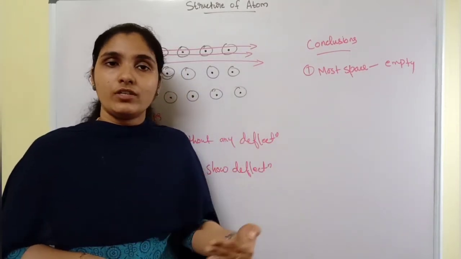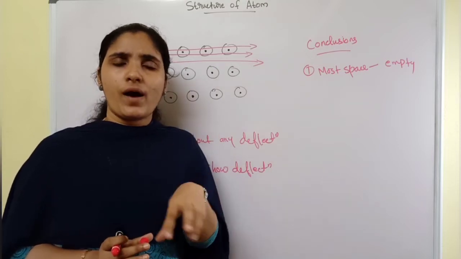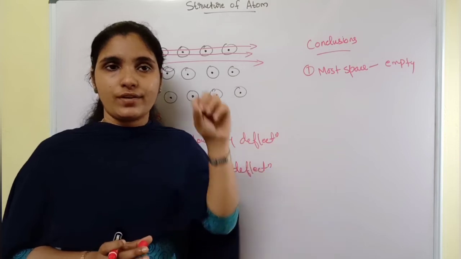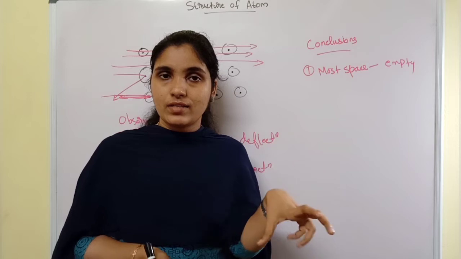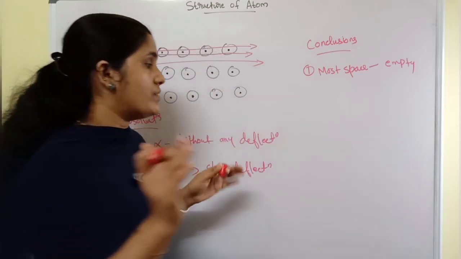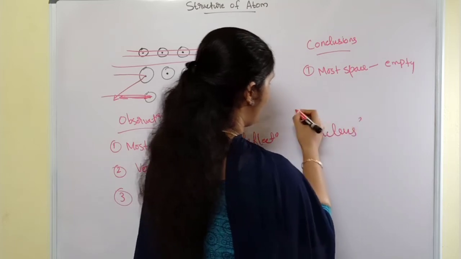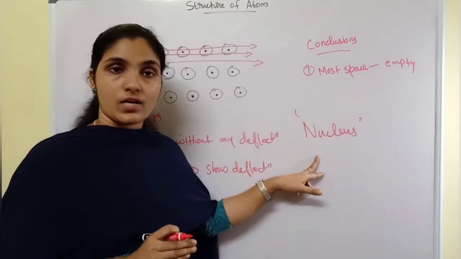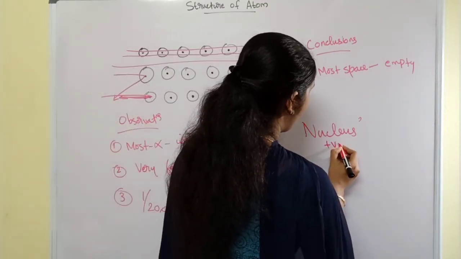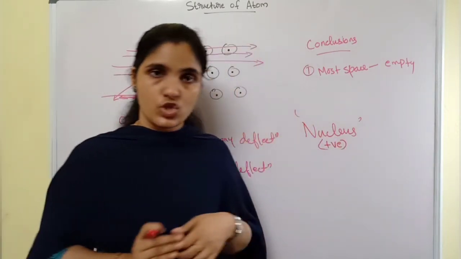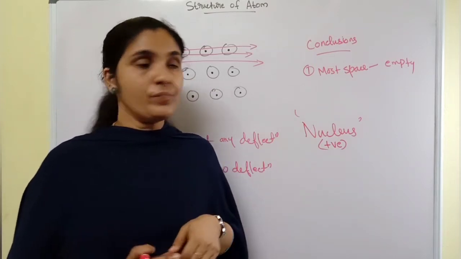After this experiment, Rutherford found that the mass of the atom is concentrated at the center, and he called the center of the atom the nucleus. And he found that this nucleus shows a positive charge. So these are the major findings of Rutherford.